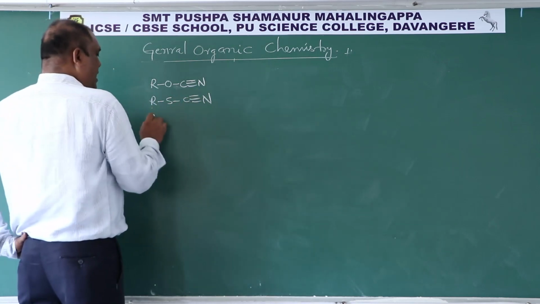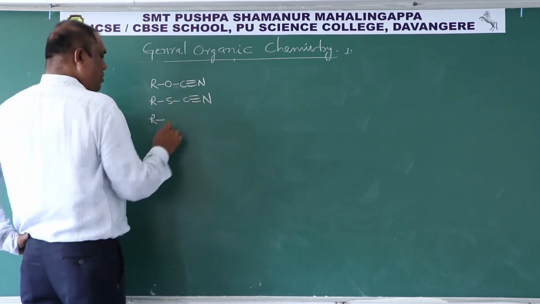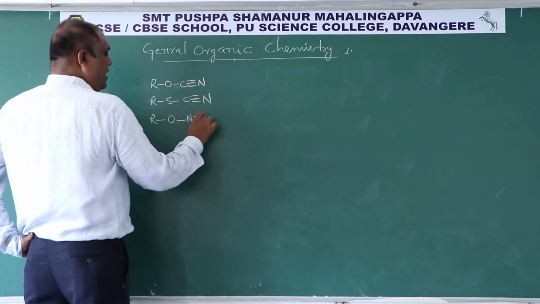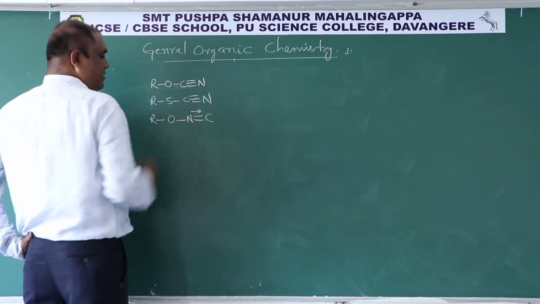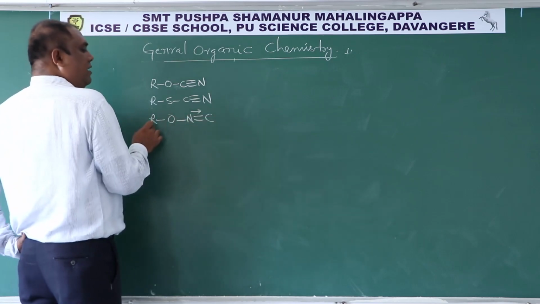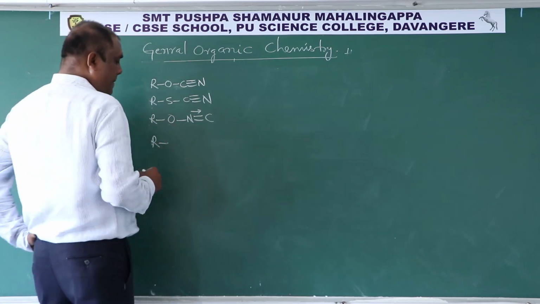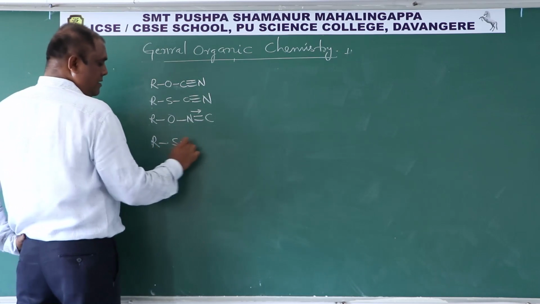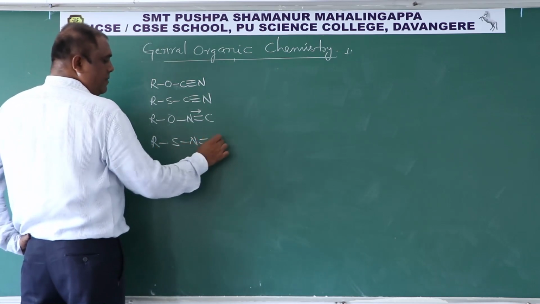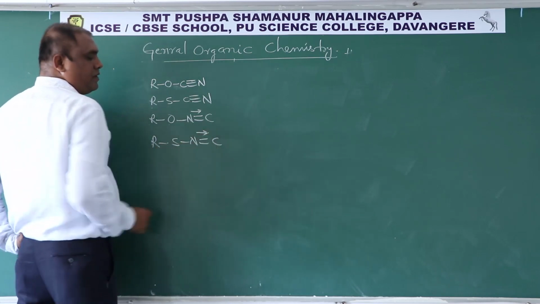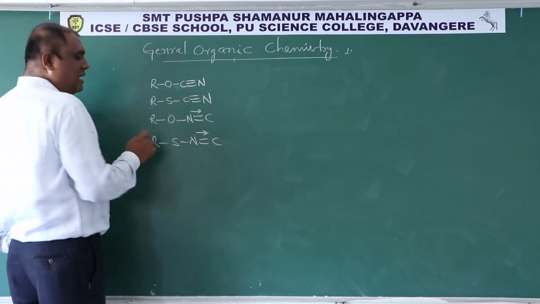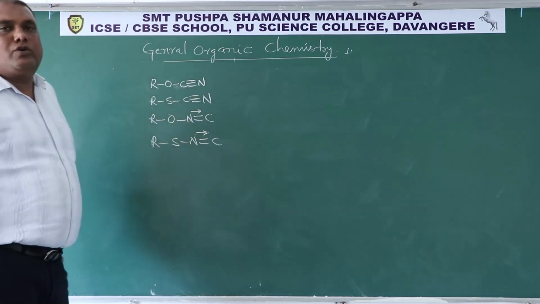Then R O N double bond C. Alkyl isocyanate. R S N double bond C. This is alkyl isothiocyanate.